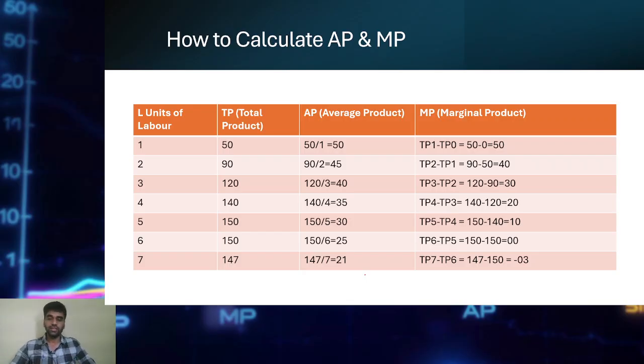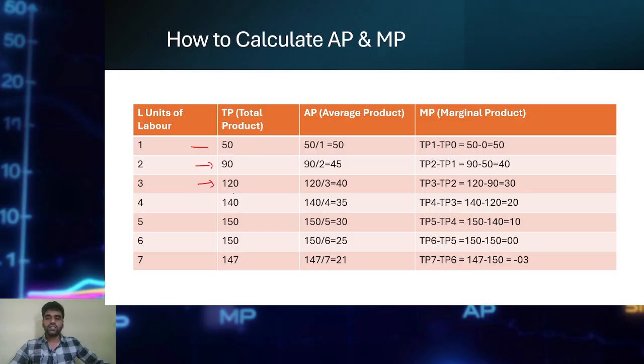TP, though, we are not supposed to calculate. It is the production which is happening by increasing units of labor. Now don't go for calculation of TP. TP is the total product which is happening out of the introduction of units of labor. So by introducing the first unit, I can produce 50 units of product. By introducing the second unit, I can produce 90 units of output.